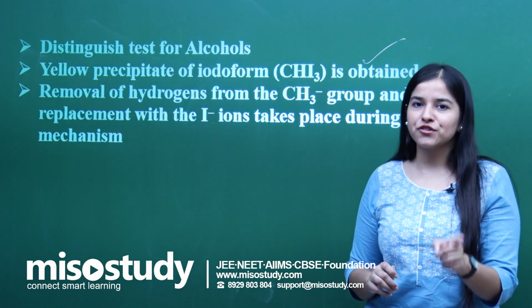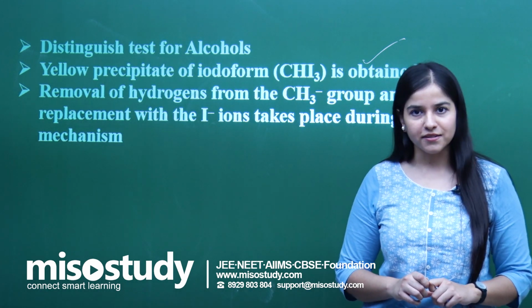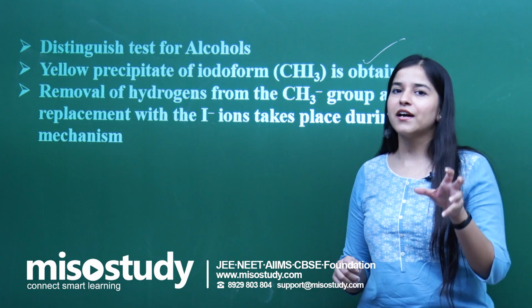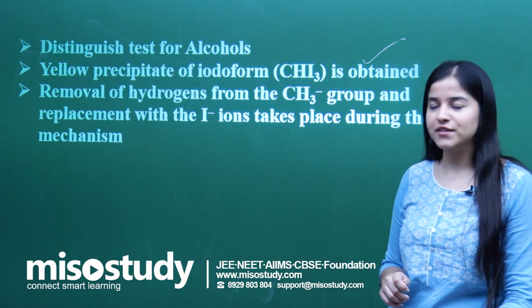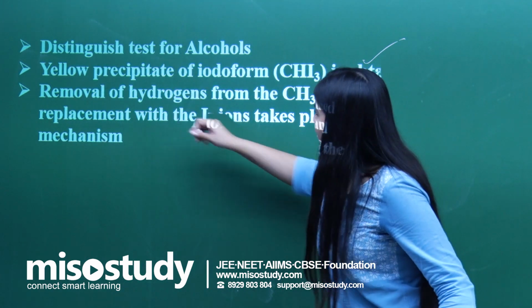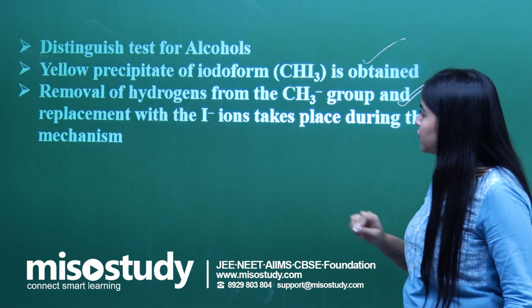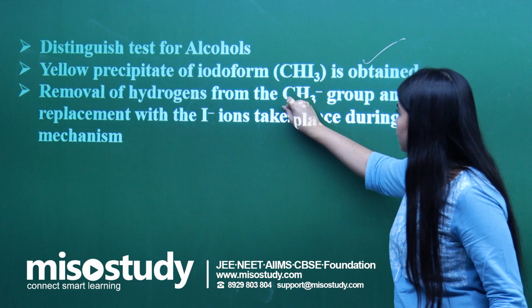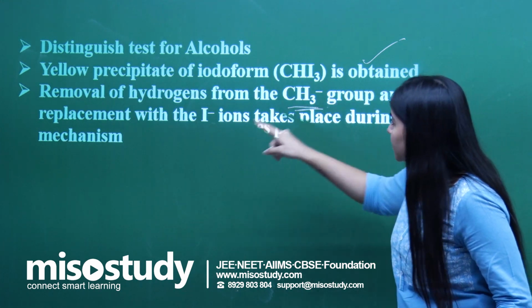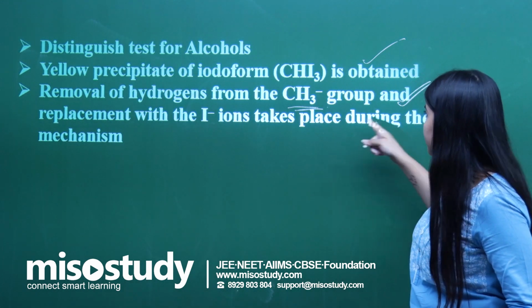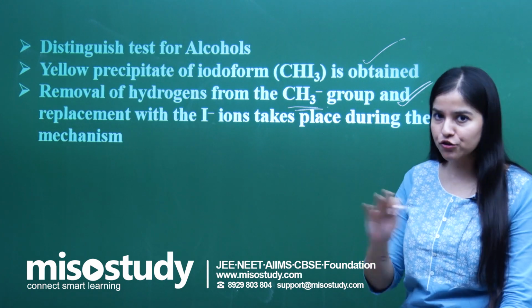Immediately it should strike that this is the iodoform reaction, and you get a little idea about the alcohol taken in the initial step. Now a little idea about the mechanism is important: removal of hydrogens from the CH3 group and replacement with iodine takes place during the mechanism. That is all you have to remember.